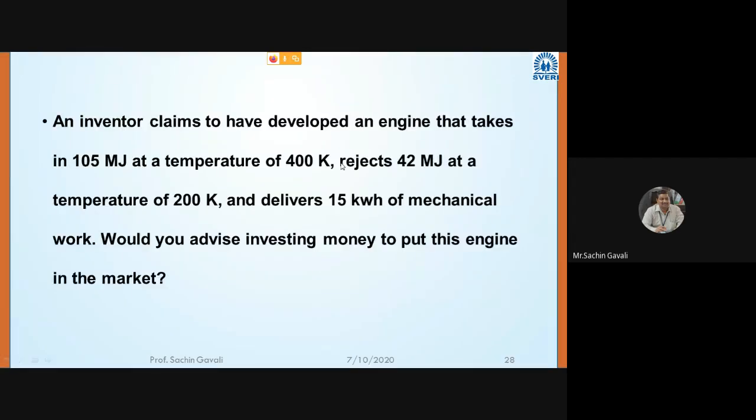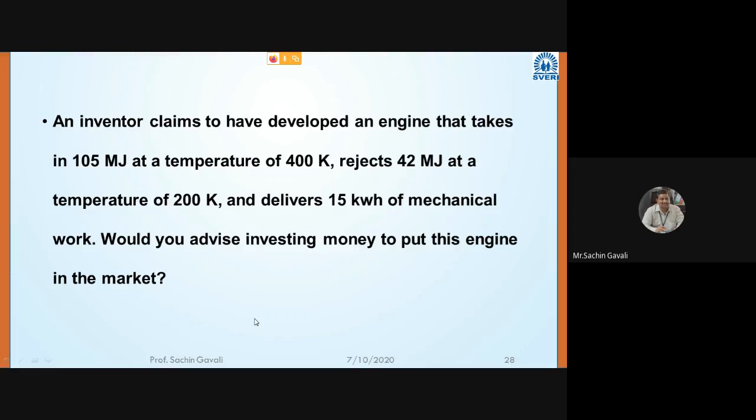The inventor claims to have developed an engine that takes in, meaning heat supplied, at a temperature of 400 Kelvin and rejects 42 megajoule at a temperature of 200 Kelvin. Heat supplied is given, heat rejected is given, and it delivers 15 kilowatt hour of mechanical work. First we have to calculate the efficiency of the actual engine.